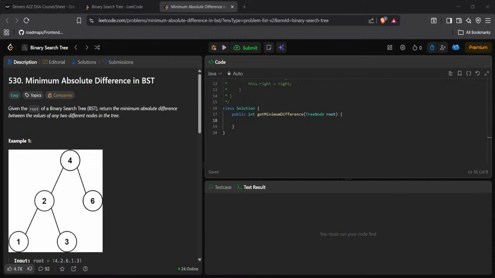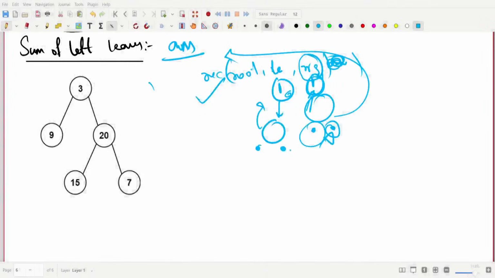Okay. Bro, I don't know much about BST. Can you explain once? Okay, how to start LeetCode? Yeah, I will tell you, Sridhar. Okay, bro. One second. What is minimum BST, right? I will explain it.